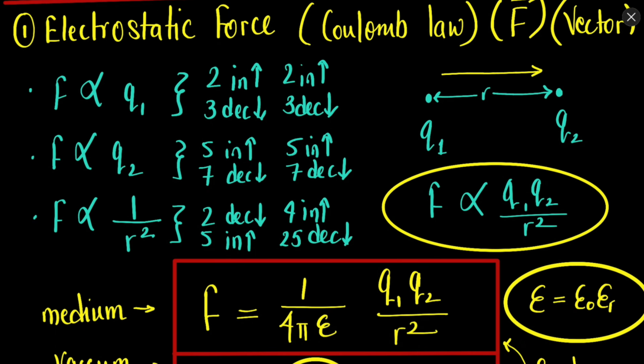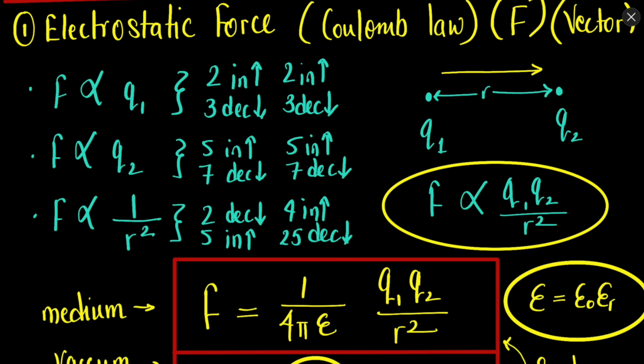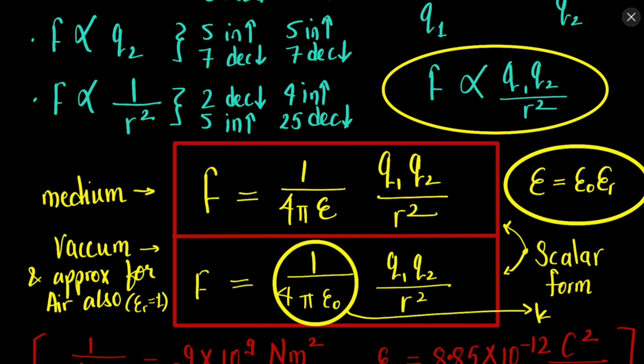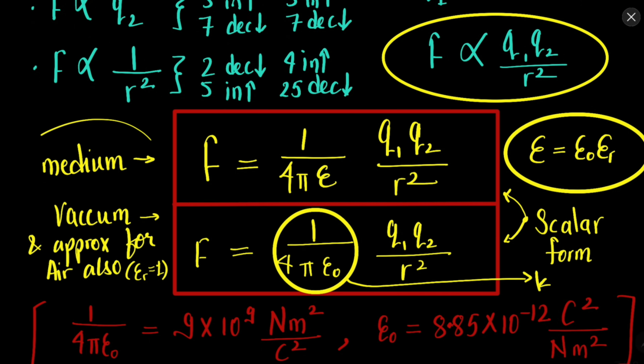Let me again tell you what Coulomb's law is. It tells us what the force of electrostatics, or static electricity, will be. It is proportional to q1 q2 and inversely proportional to the square of the distance between them. That is, force is proportional to q1 q2 upon r square. Once we introduce a constant, we can have a medium. We can talk about vacuum or air. Air is approximately similar to vacuum for electricity.